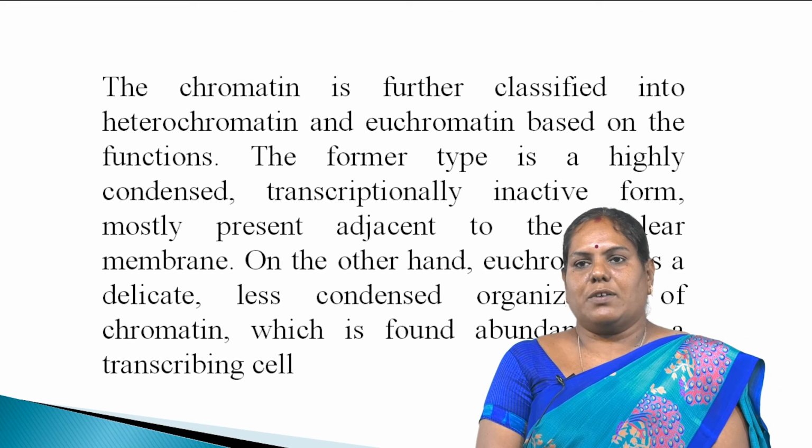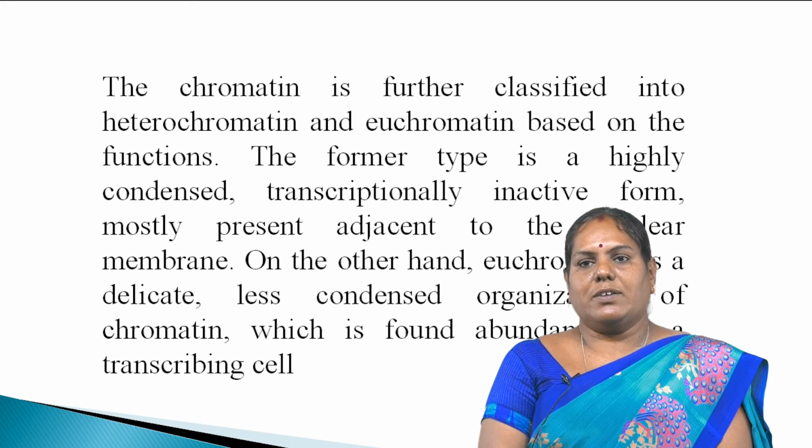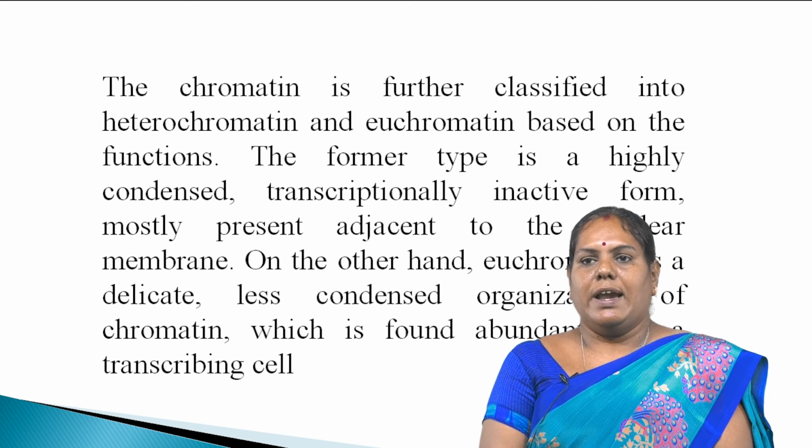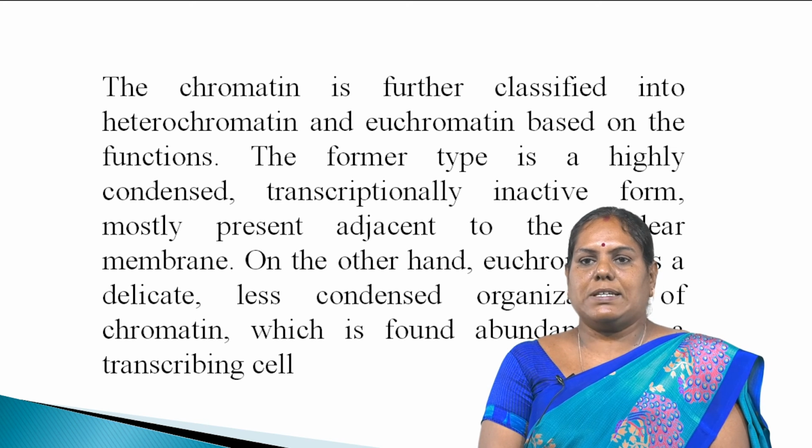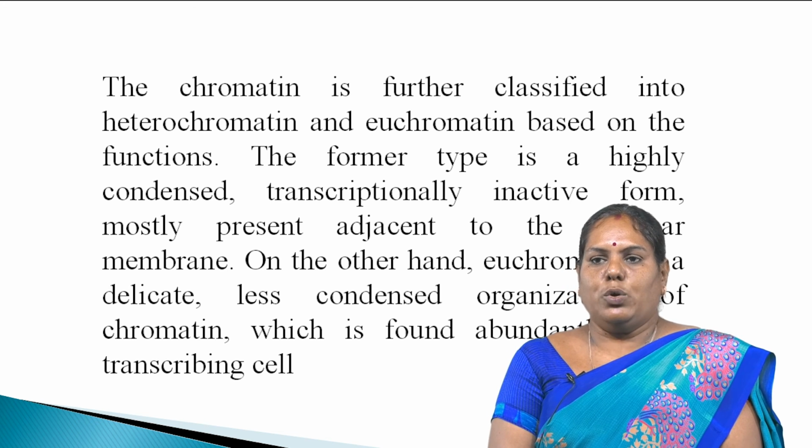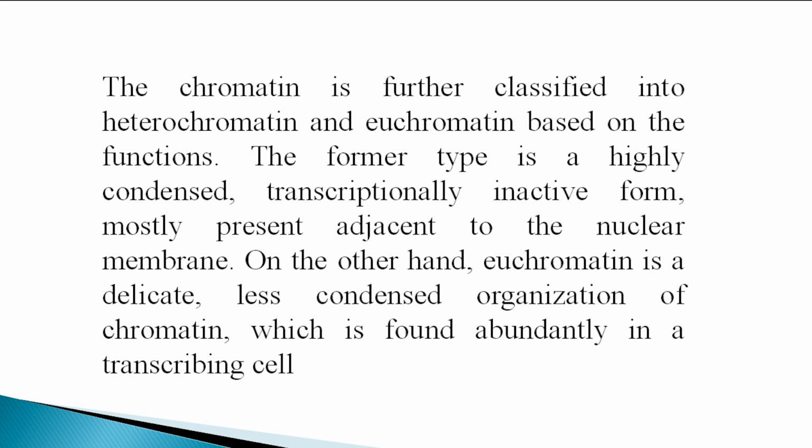The chromatin is further classified into heterochromatin and euchromatin based on the function. The former type is a highly condensed, transcriptionally inactive form, mostly present adjacent to the nuclear membrane. On the other hand, euchromatin is a delicate, less condensed organization of chromatin, which is found abundantly in a transcribing cell.